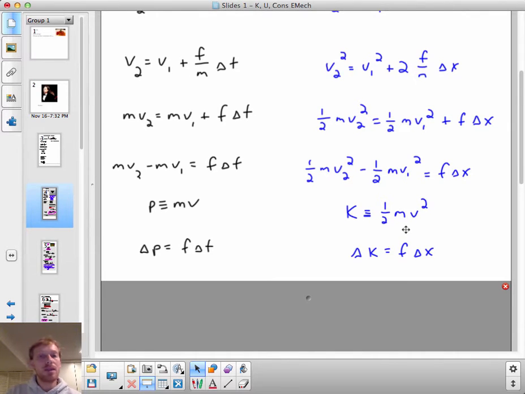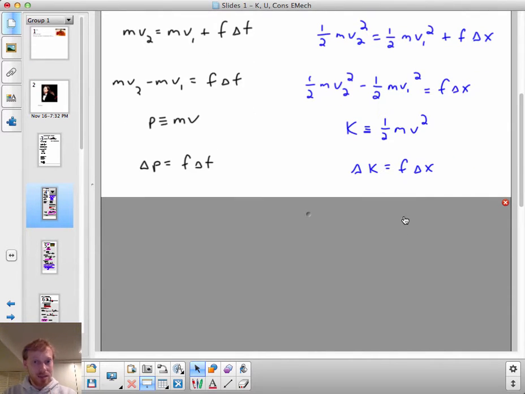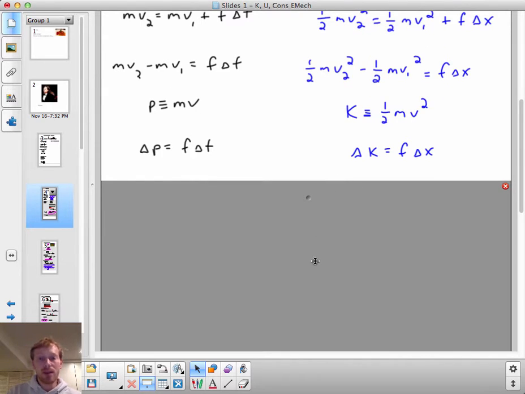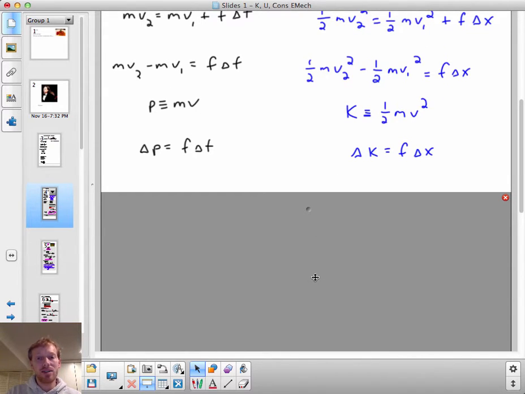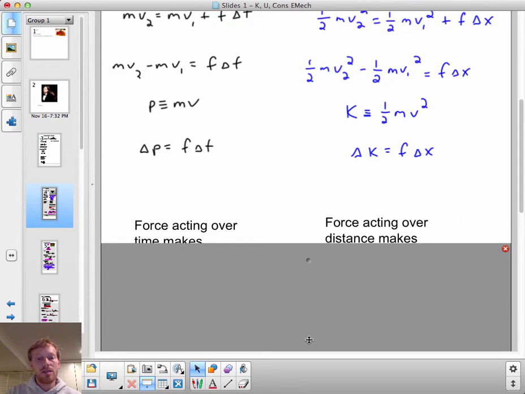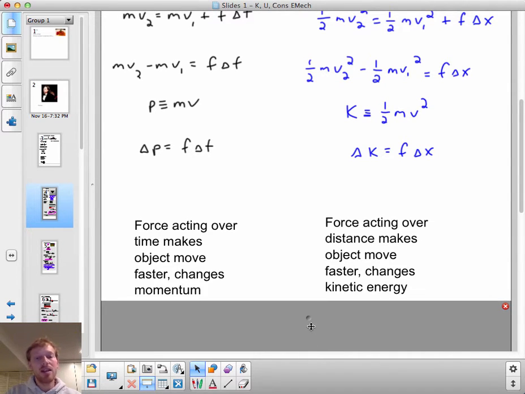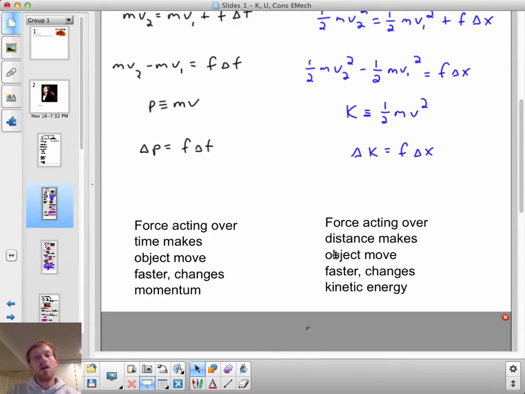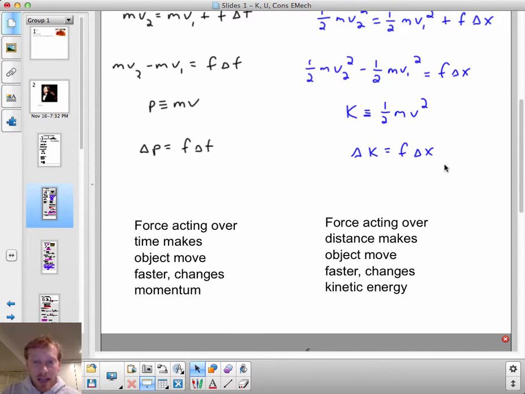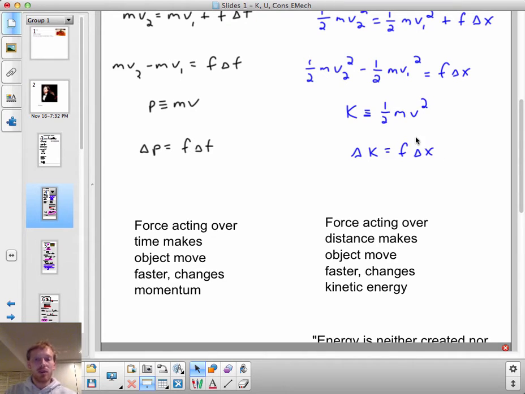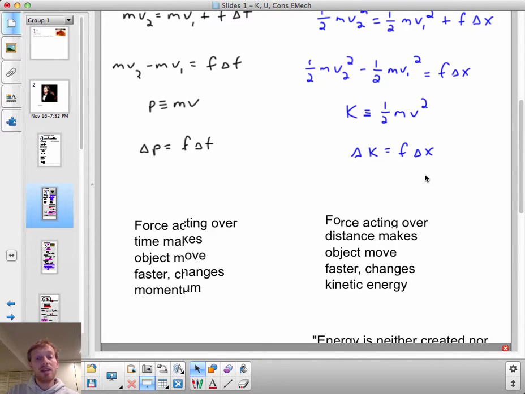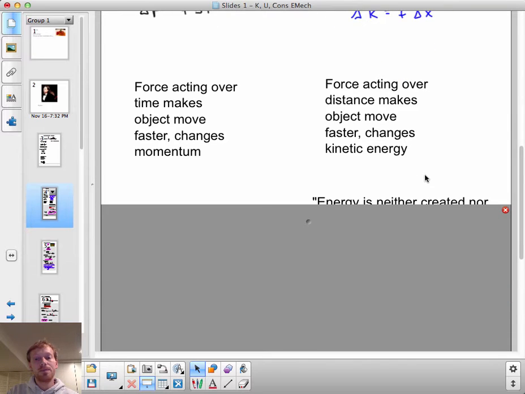This is only something that is true when one constant force acts on an object, but we are going to have more things to say about changes in kinetic energy. So instead of force acting over time, which is what we focused on in our momentum unit, now we're focusing on force acting over distance. A force acting over distance makes the object move faster, and it changes the object's kinetic energy.